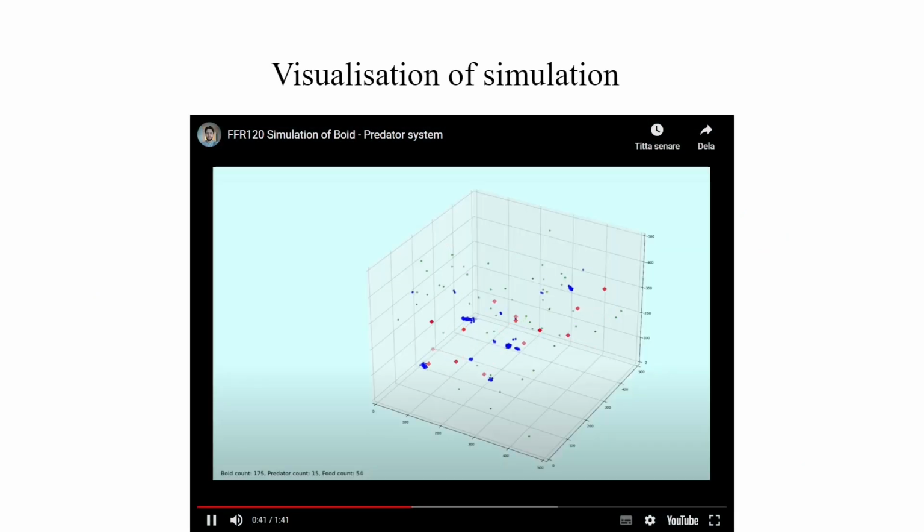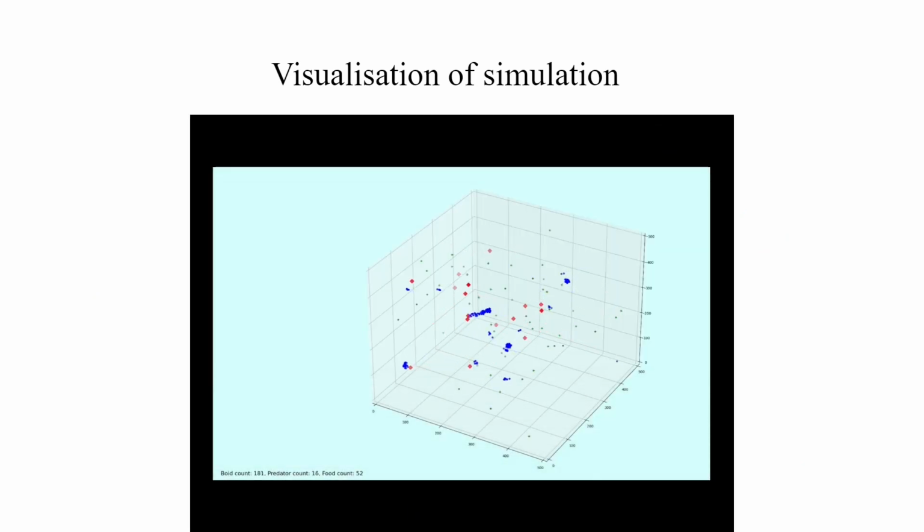And here we have a visualization of the simulation. The blue particles are the boids, the red are the predators, and the green particles are the food. And as we can see here, the boids are swarming around each other, consuming the food, while avoiding the predators. Next up, Felix will talk about how the swarming rules affect the population dynamics.